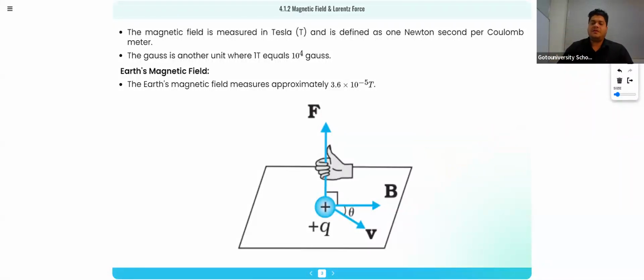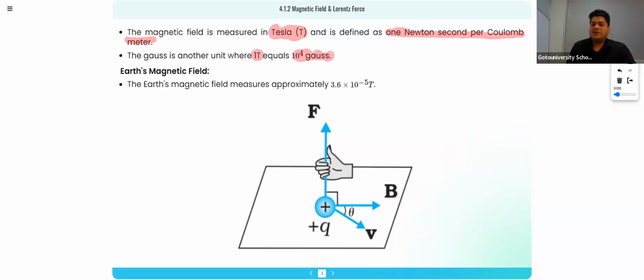Okay, then a few more pieces of information about the magnetic field. The magnetic field is measured in terms of Tesla, and it is defined as 1 Newton second per coulomb meter. Then the Gauss is another unit, where 1 Tesla is equal to 10 raised to 4 Gauss.